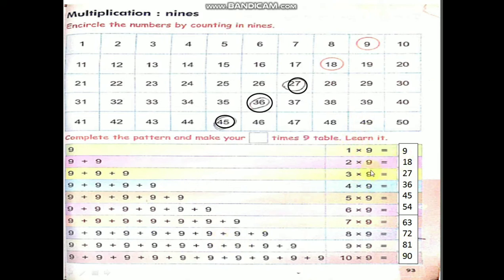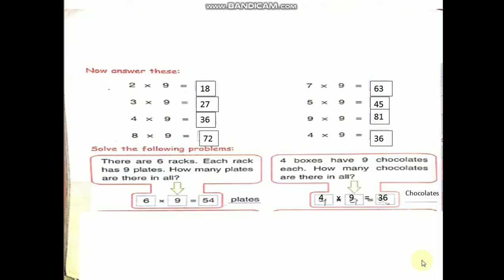9 ones are 9, 9 twos are 18, 9 threes are 27, 9 fours are 36, 9 fives are 45, 9 sixes are 54, 9 sevens are 63, 9 eights are 72, 9 nines are 81, 9 tens are 90. If you add 9 10 times, you will get 90, 9 tens are 90. Okay children, now answer these. You know 9 table, learn 9 table well, children.